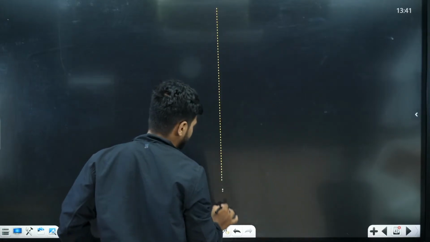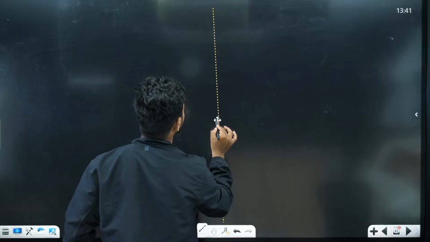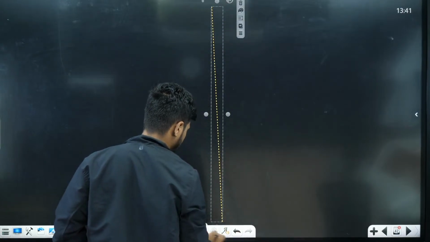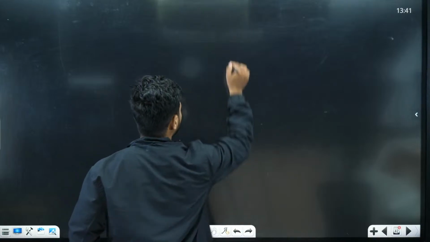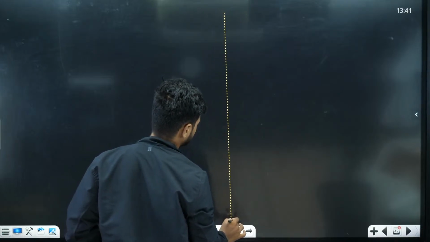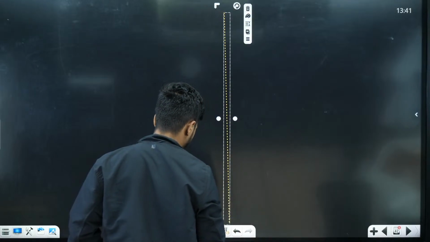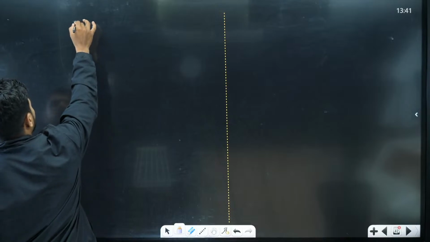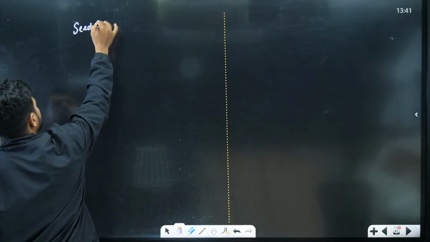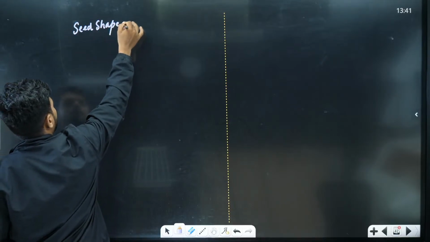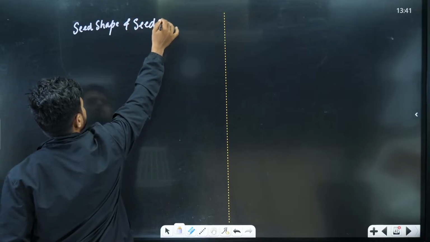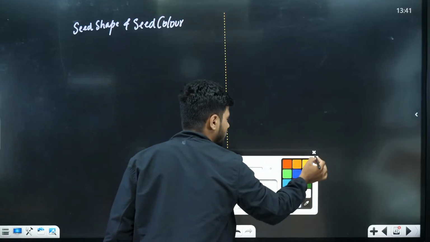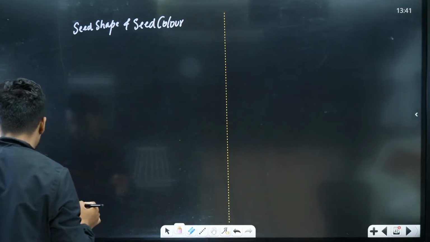In a typical dihybrid cross, we take seed shape and seed color.